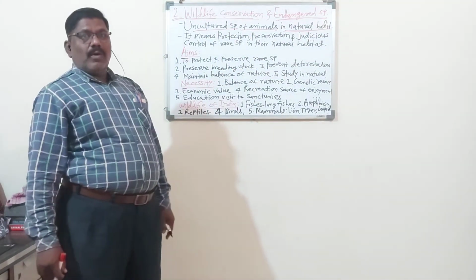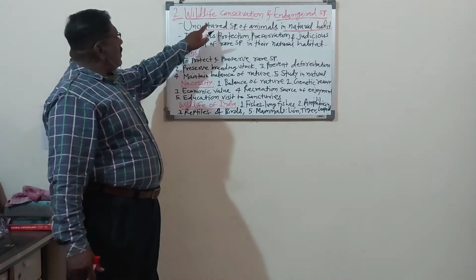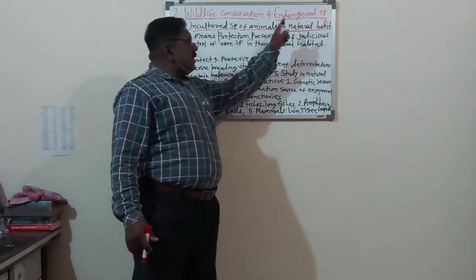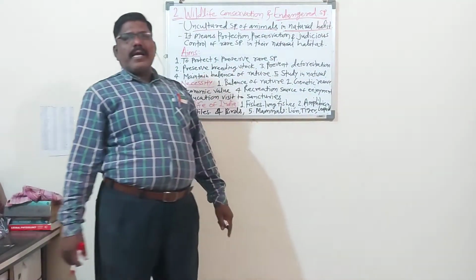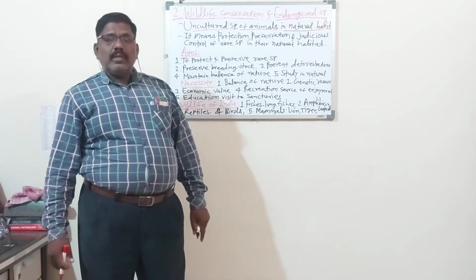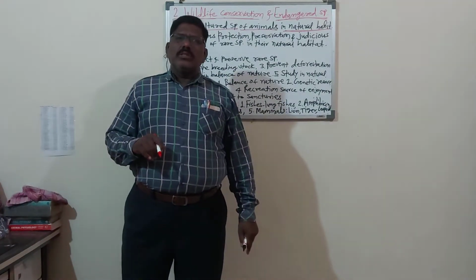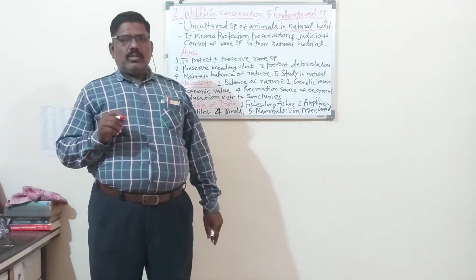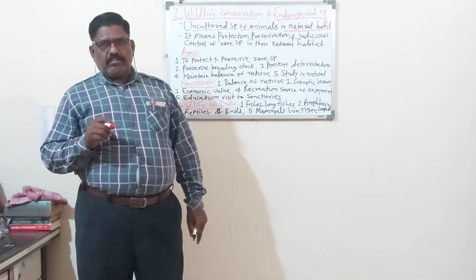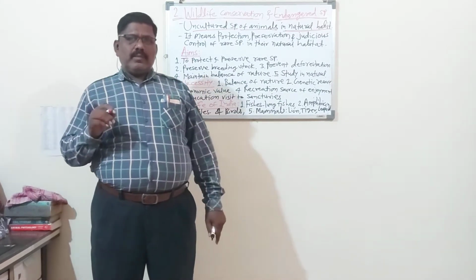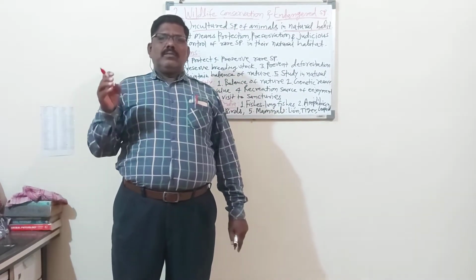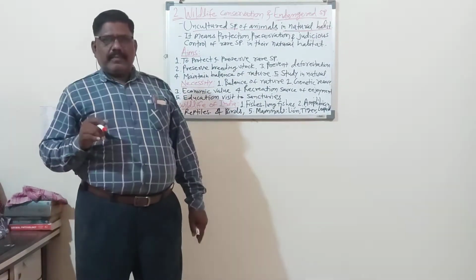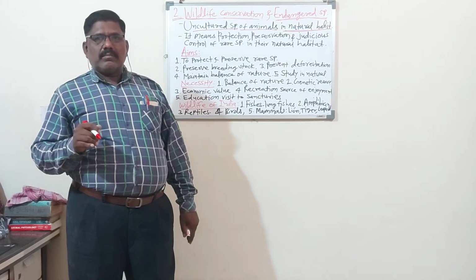Remember, what is wildlife? The uncultivated species of animals in their natural habitat is called wildlife. And conservation means to take precautions to save them, to protect them, to keep them safe, not to disturb their habitat. That is called conservation.